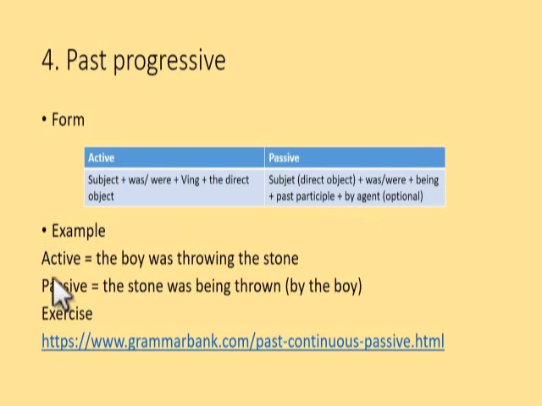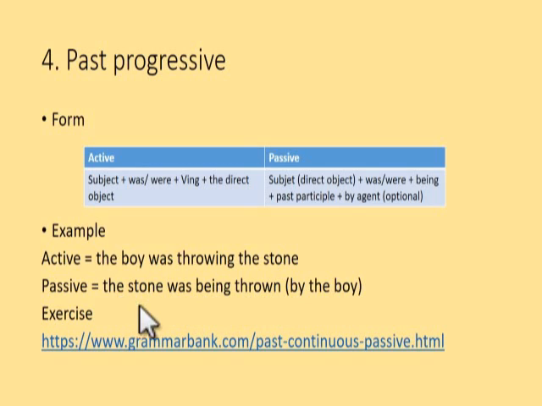Look at the example. When I write the boy was throwing the stone, this is the direct object, right? Then we move the stone to the front position. Because this is singular, the to be here should be was. If this one is stones, then this should be were. The stones were being thrown by the boy. This is optional. You got that? Then if you want to change into negative, you just need to put not. The stone was not being thrown.